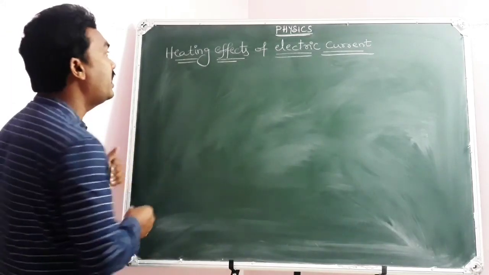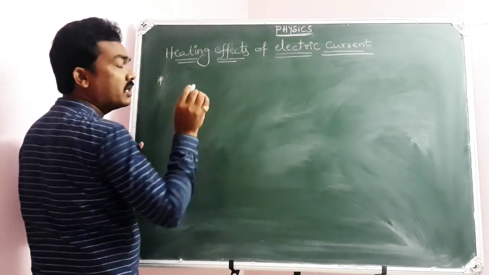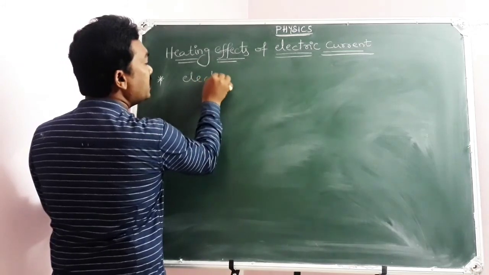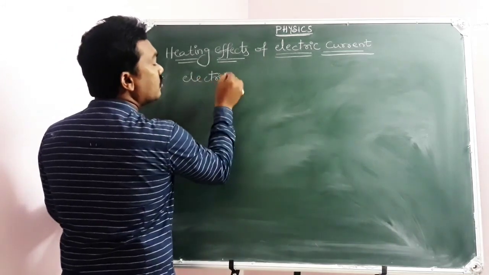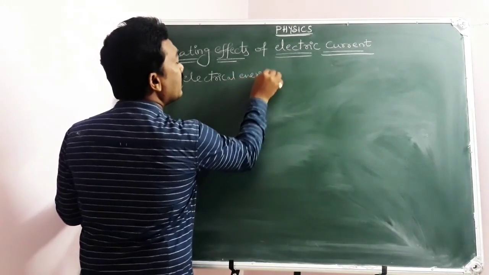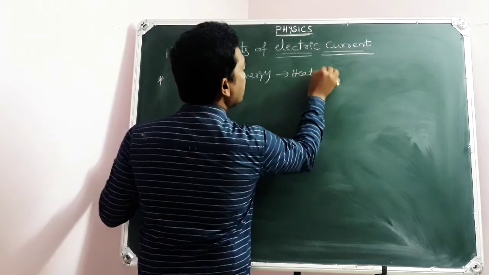So while dealing with the heating effects of electric current, what you need to understand is that there is a transformation of energy according to conservation of energy. That is, electrical energy is converting into heat energy.